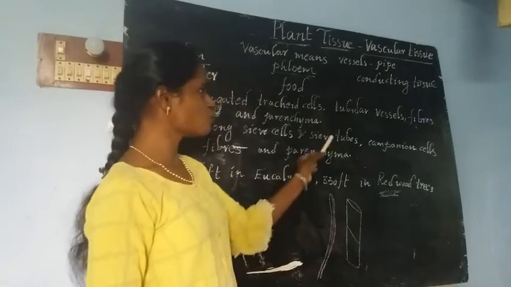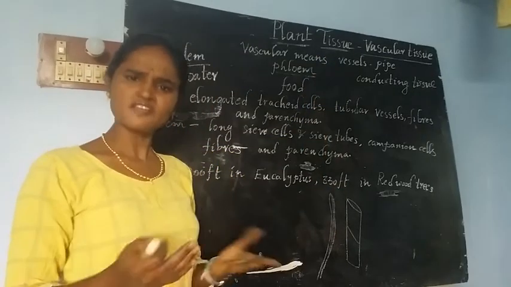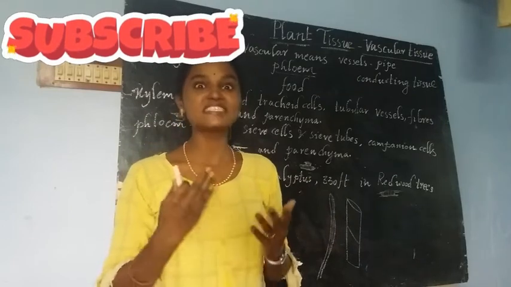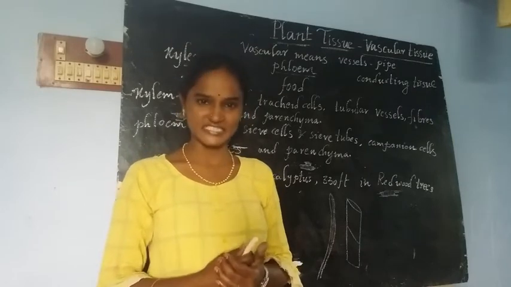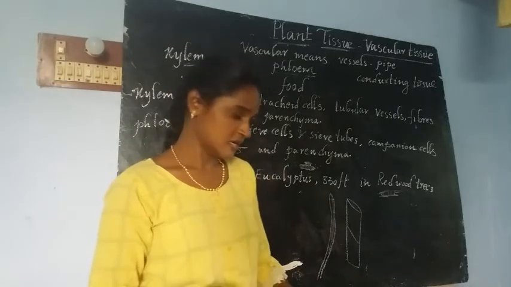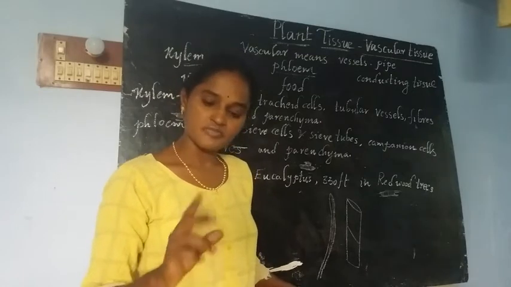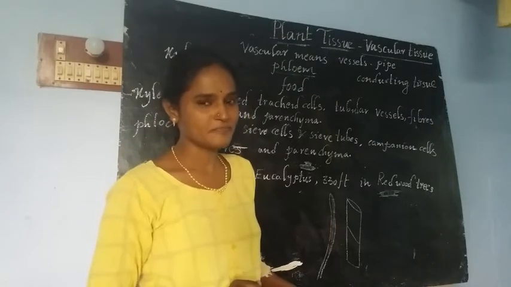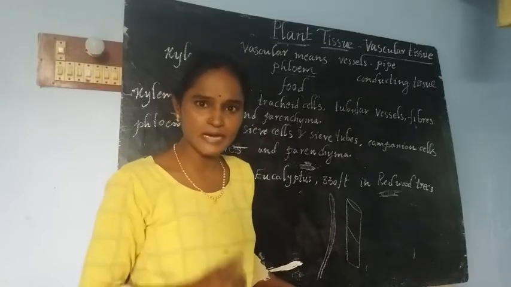Then here we need to know the meaning of vascular. Vascular means vessels. Vessels in common use we call a pipe. A piping system is present in plants in order to supply water and food material. Here we can also get doubts. Does the plant require water and food? Yes. Then will the water and food travel using the same pipe? Can you imagine, while they are traveling like that, they won't be mixed up?